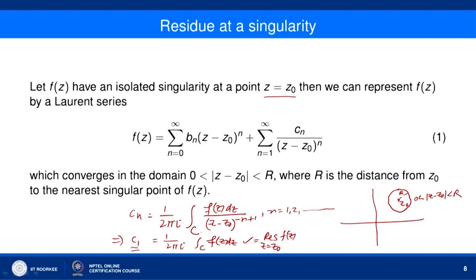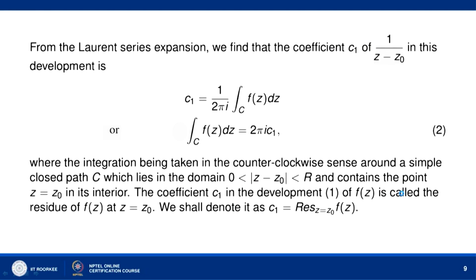Okay. And this C is the simple closed curve. C is any simple closed curve which lies in the annular region and encircles z naught, that is, z naught lies in its interior. So, it can be taken as any simple closed curve like this, which lies in the annular region 0 less than mod of z minus z naught less than R, and encircles the inner circle, the point circle. So, we can say this is the integral over C f(z) dz equal to 2 pi i C1, where the